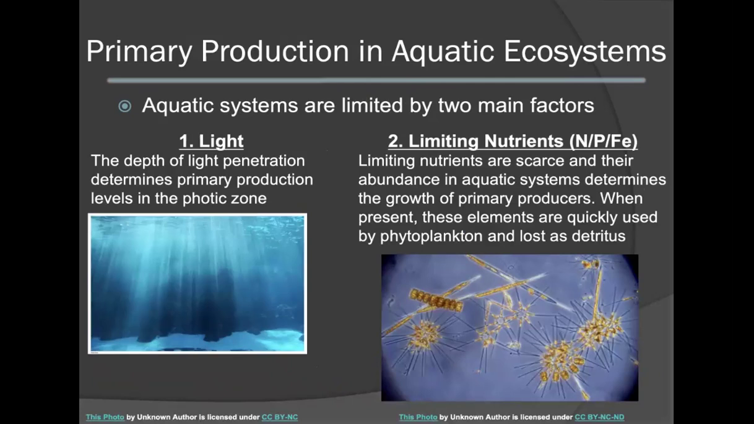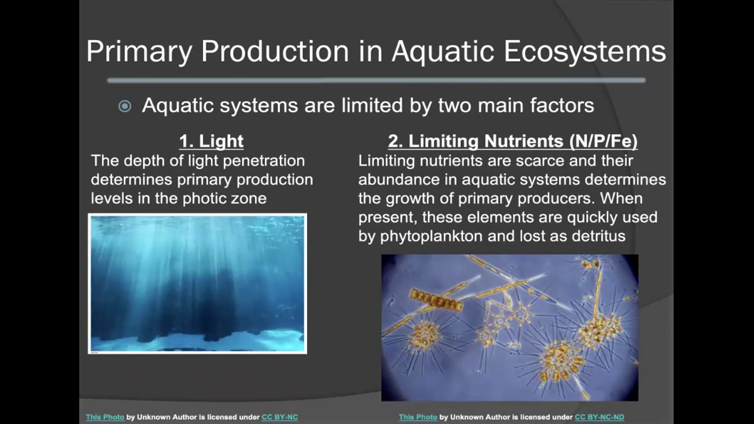When examining aquatic systems, primary production is primarily limited by two main factors, light and limiting nutrients. The depth of light penetration in the aquatic environment determines the level of primary production in the photic zone. Thus, it plays an integral role in determining the amount of energy that is available within the aquatic system.